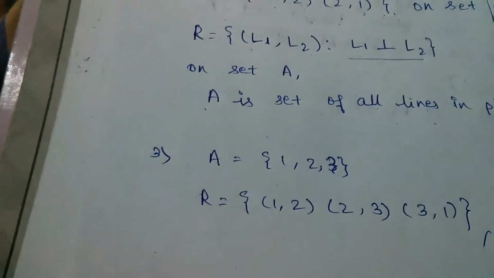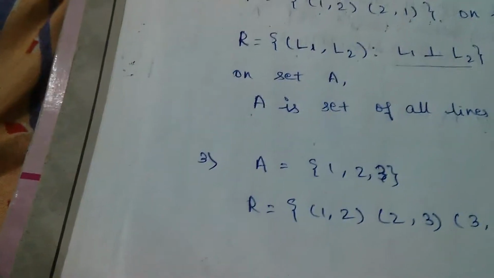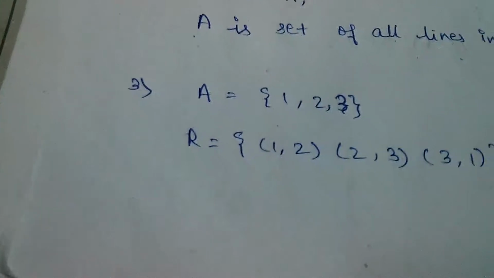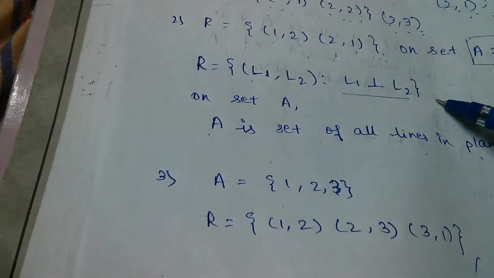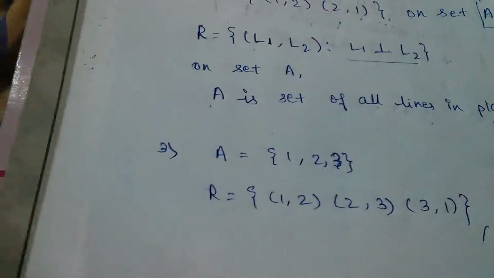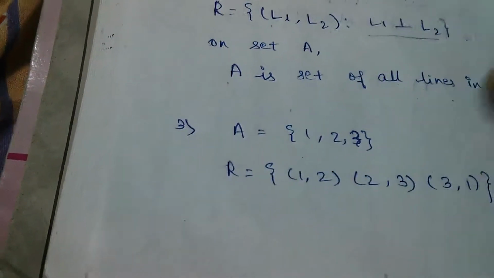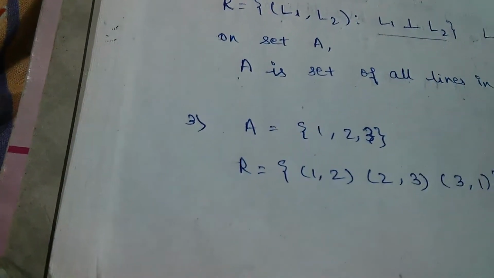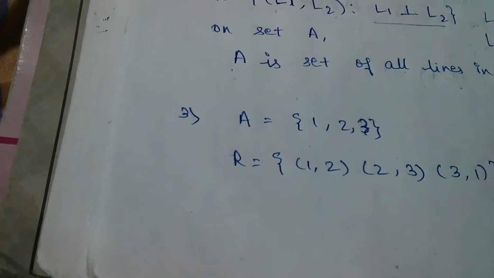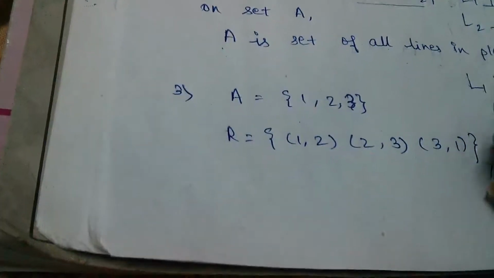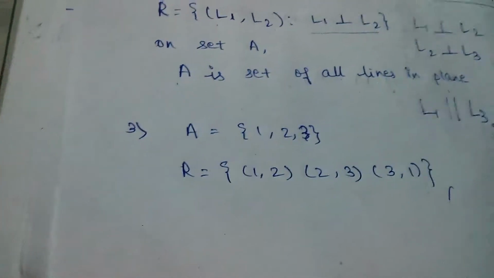But no line can be perpendicular to itself. So A comma A cannot be a part of this relation, so it is not reflexive. And similarly, if L1 is perpendicular to L2 and L2 is perpendicular to L3, then L1 must be parallel to L3, and L1 is not perpendicular to L3.